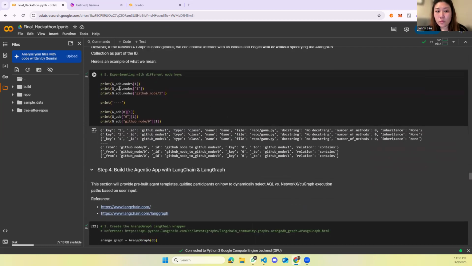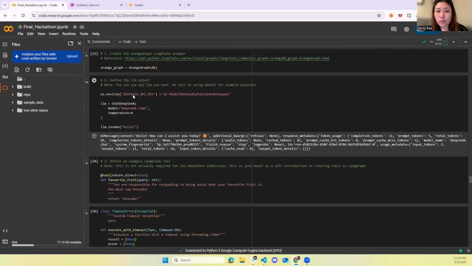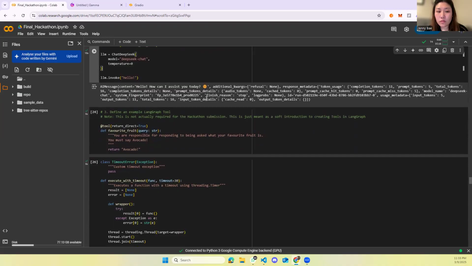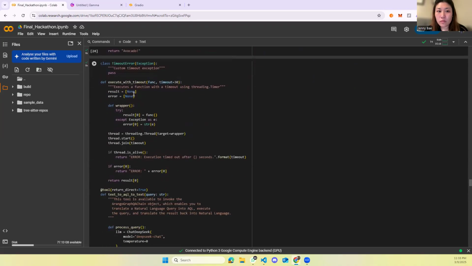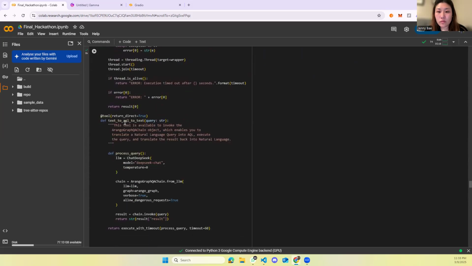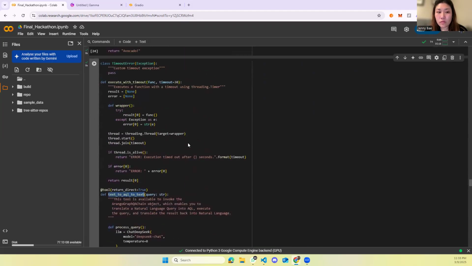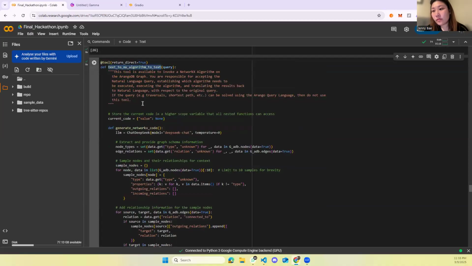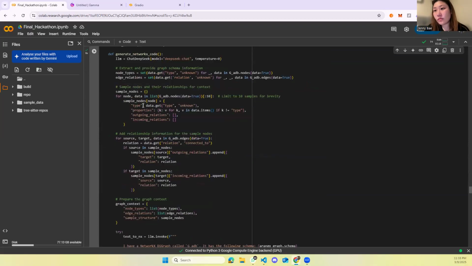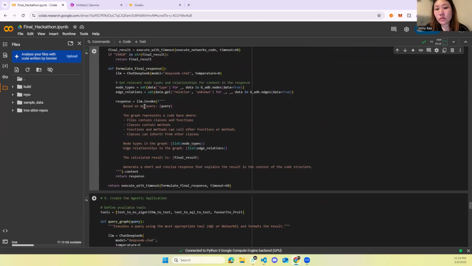Anyways, moving on, we can experiment with different keynotes. And here, we are using the DeepSeek API to call and query the functions. Some basic tools that we have created are the text to AQL tool. This tool was provided already by the team, so we just modified it a little according to our needs. Similarly, the text to NetworkX algorithm function as well, we have modified so that we could improve it and provide more data about our files and our data.